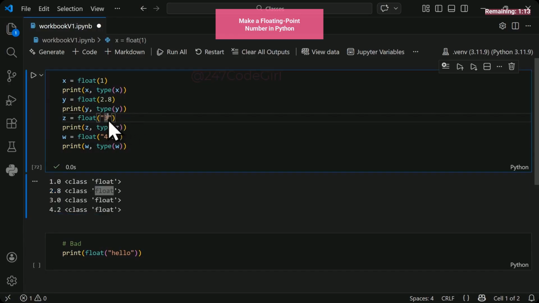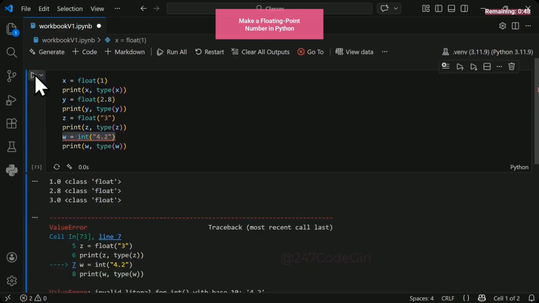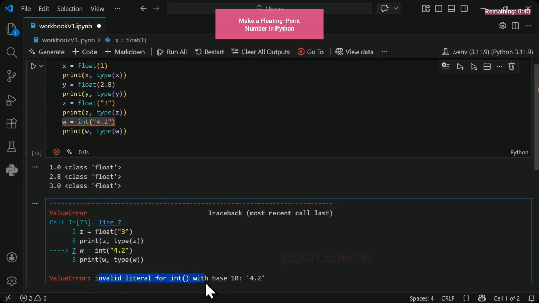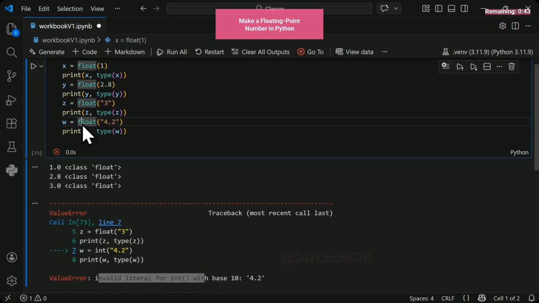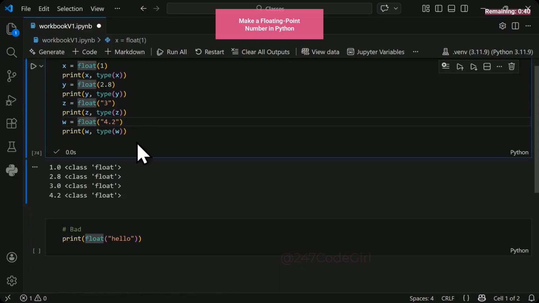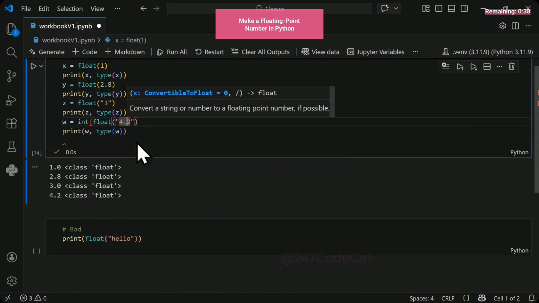A string that looks like a number, in this case the integer 3, but is wrapped in quotation marks, is converted into a float successfully. A string that looks like a decimal is also converted successfully into a float. Remember, int cannot do this. The int function like this cannot achieve the same. It will fail. Invalid literal for int. But the float function is able to achieve this. And then you can wrap this in int to get the integer part.